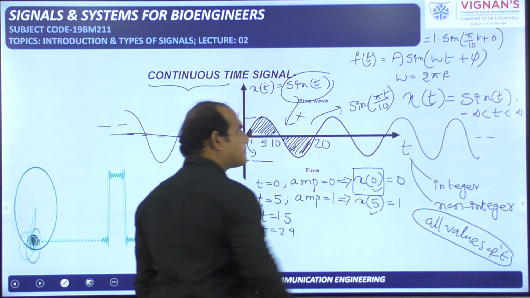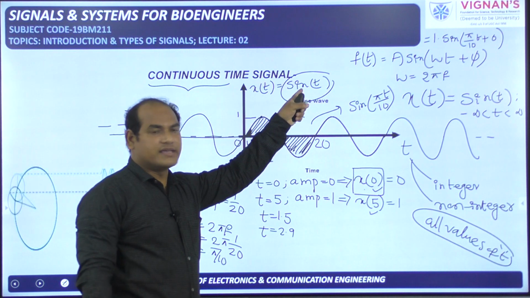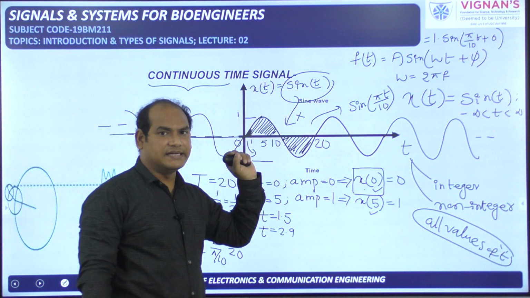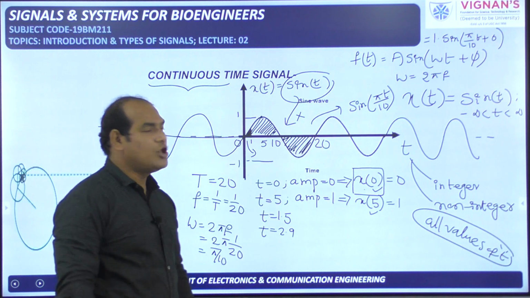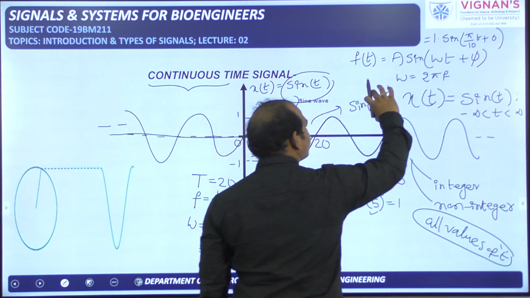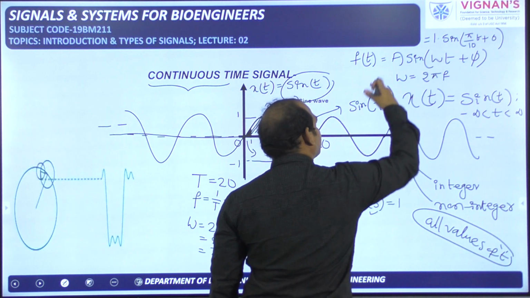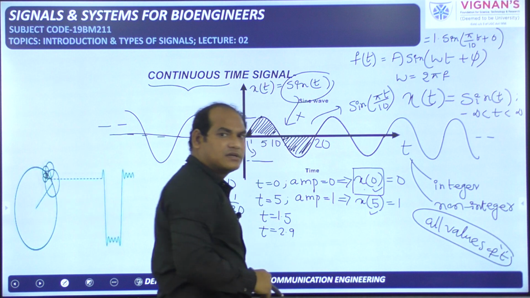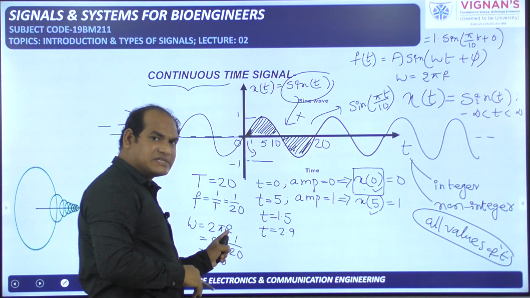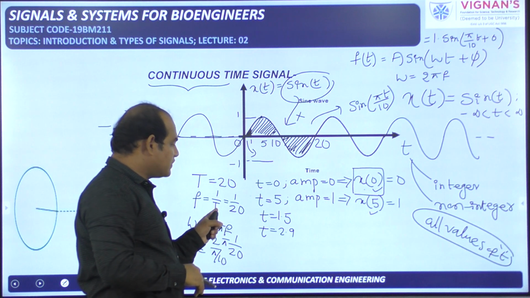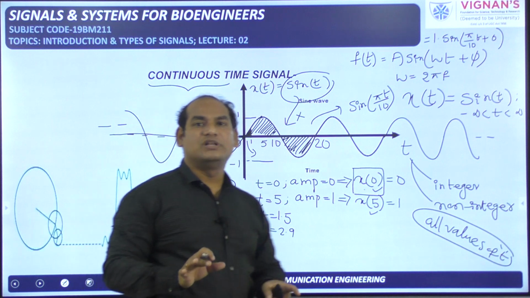This is the mathematical representation for this particular signal, not sine t. For simplicity I had given sine t here, but this is the correct mathematical representation for this particular signal. So here the angular frequency omega is equal to pi by 10, from the mathematical representation, by comparing this one and this one. And if you know omega is equal to pi by 10, you can get the frequency f. If you invert the frequency, you will get the time period 20. In this way we are able to define our concept.